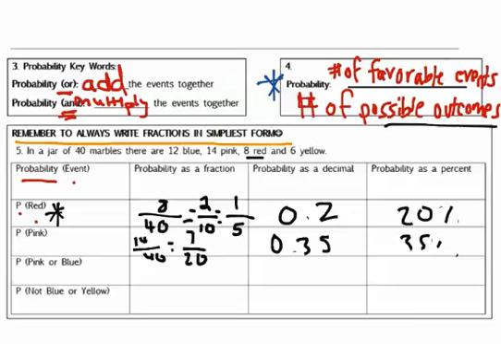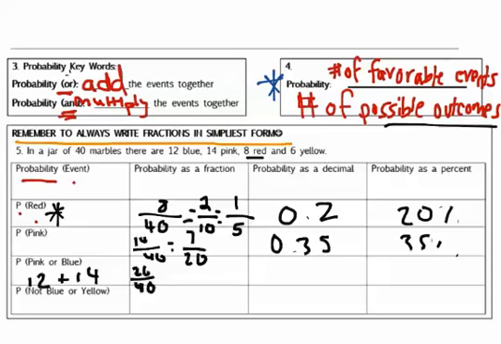Alright, the next one says probability of picking a pink or a blue. So when we see that word or, we know we are going to add. Alright, so we're going to add pink and blue. How many pink do we have? How many blue do we have? Oh, I'm sorry. We have 12 blue and we have 14 pink. There we go. Okay, so we add up the 2 and we should get 26 pink or blue over 40.